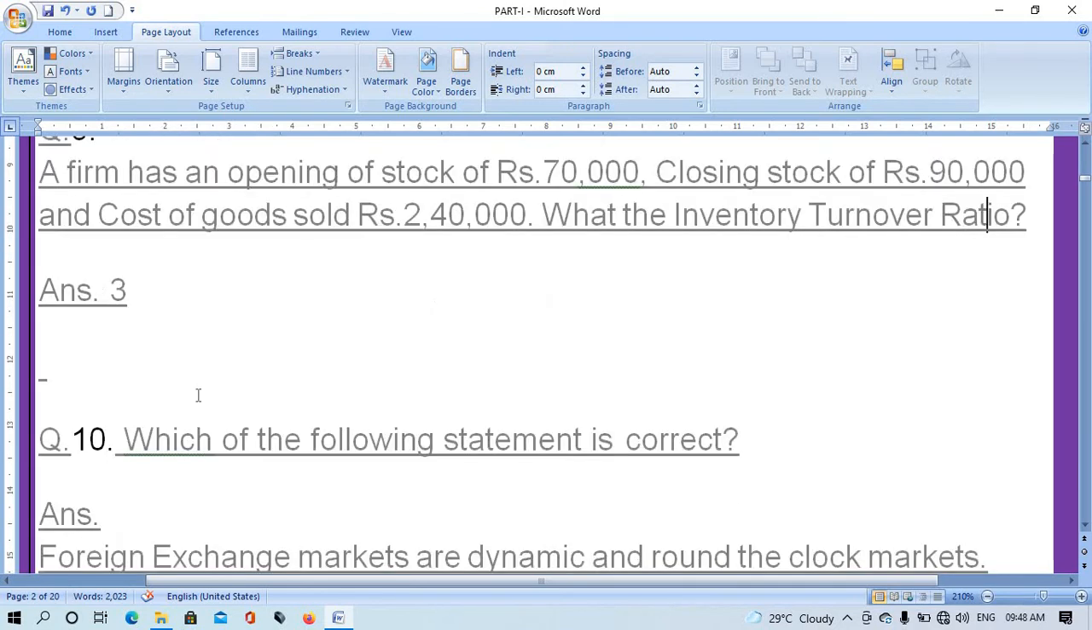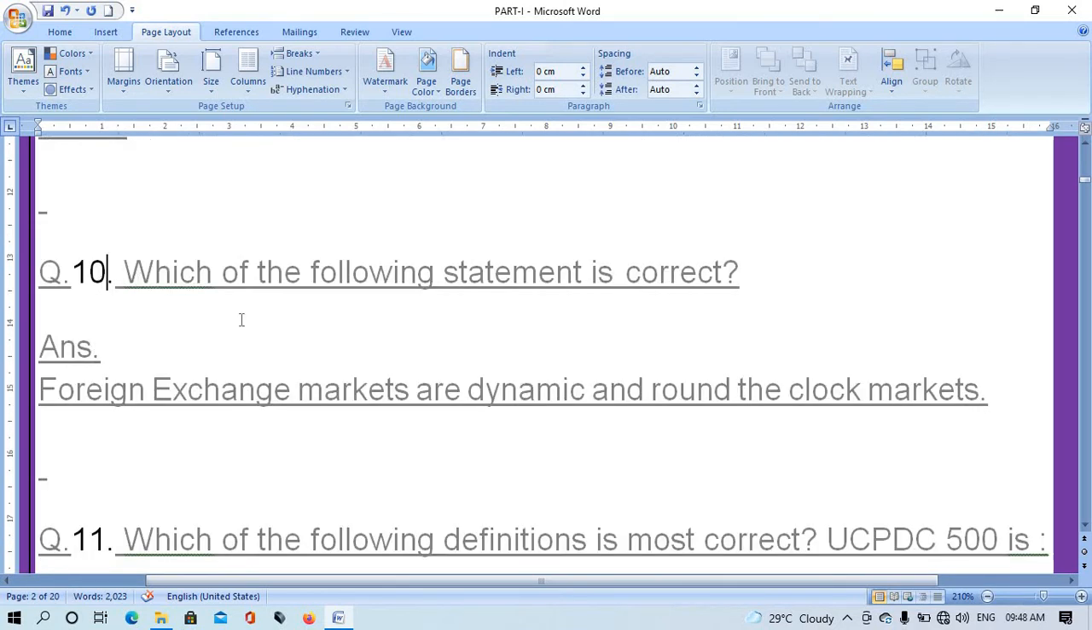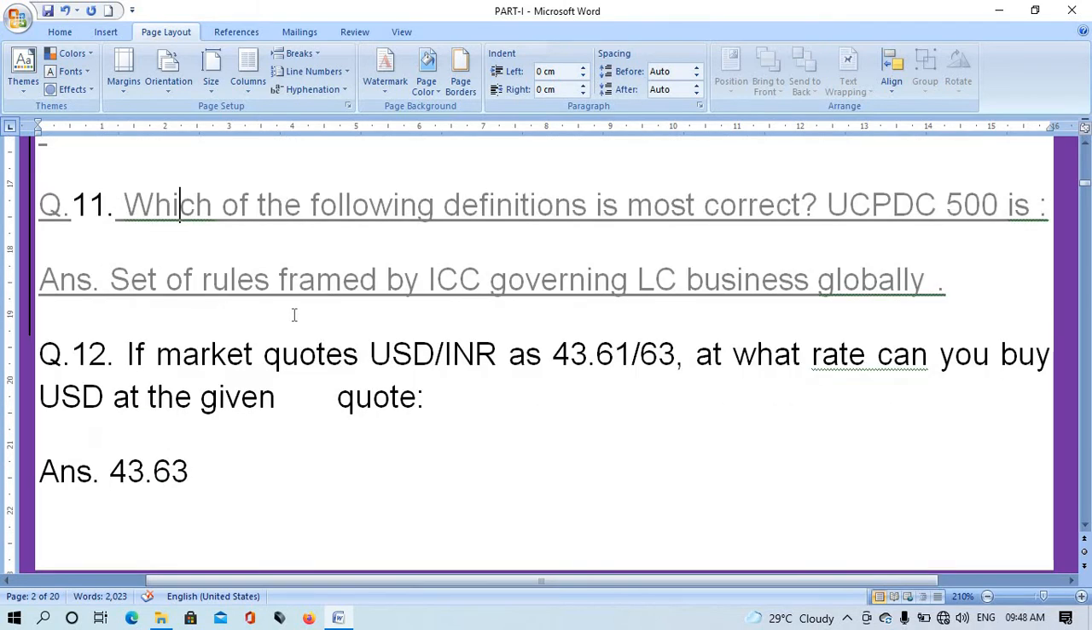The ratio is 3. Question number 10. Which of the following statements is correct? The right answer is: foreign exchange markets are dynamic and round the clock markets. Question number 11. Which of the following definitions is most correct? UCP 600 is a set of rules formed by ICC governing LC business globally.